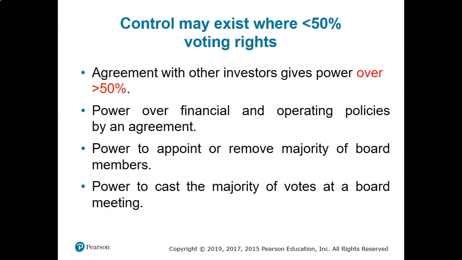So control may exist if it is less than 50%. Agreement with other investors gives power over 50%.